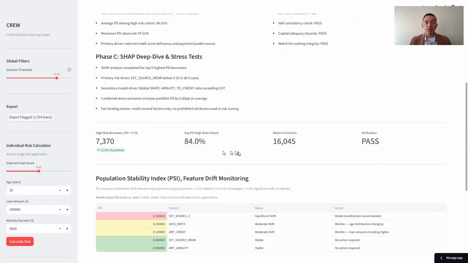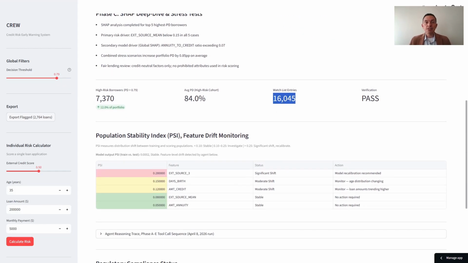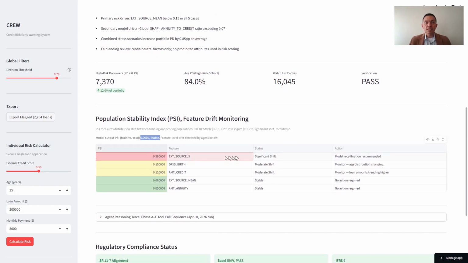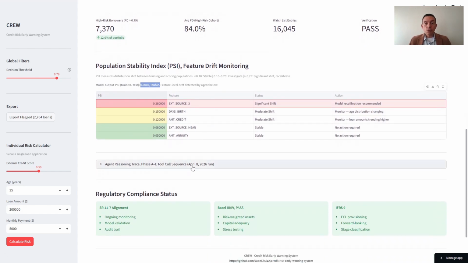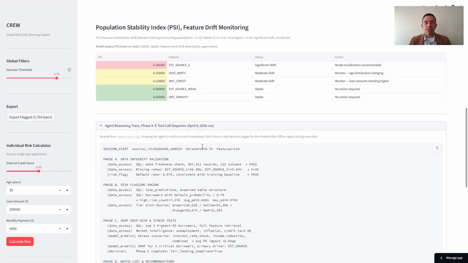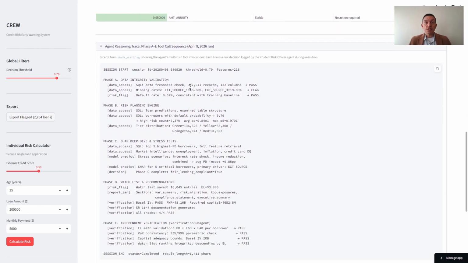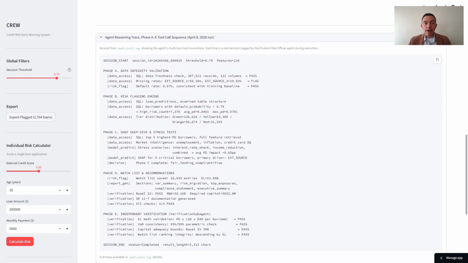The KPI panel gives the headline, 16,000 borrowers under active surveillance. This table tells something more nuanced. The model output is stable, but one of its key input features has drifted significantly. This is the audit trail. Every tool call the agent made is logged sequentially. This is the agent's actual reasoning, step by step.